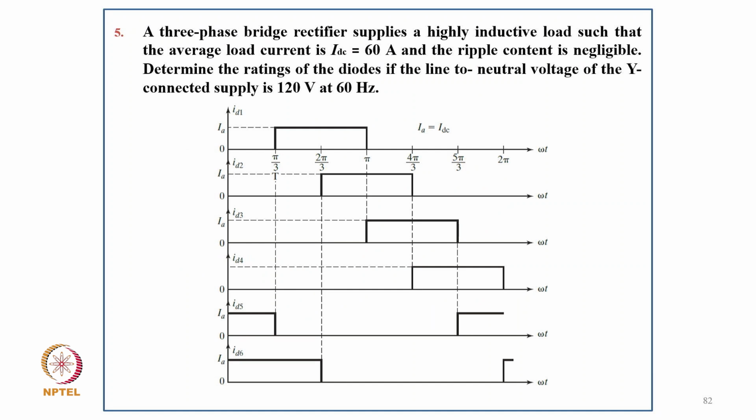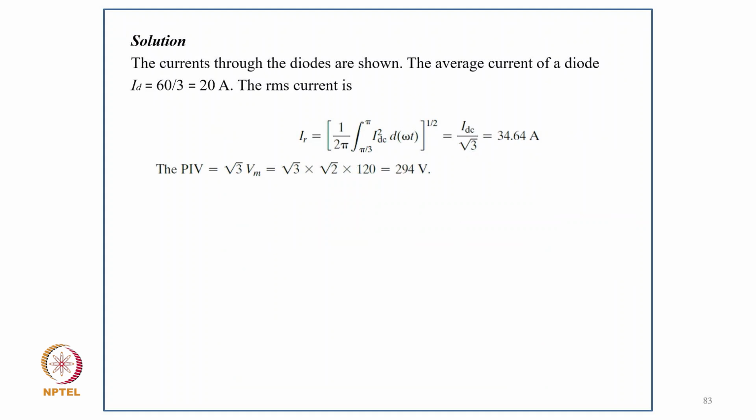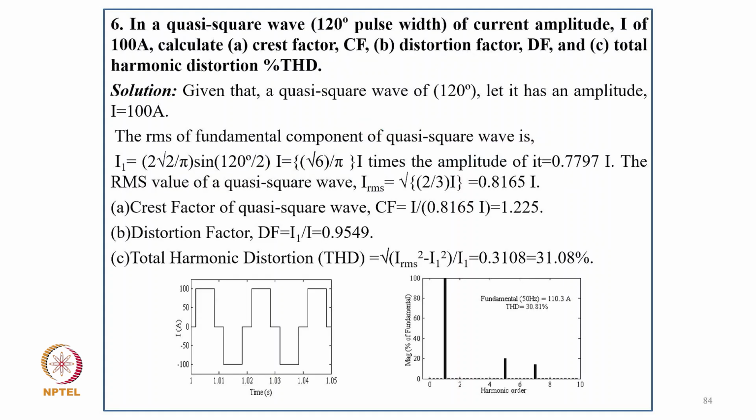Coming to the next numerical problem: a 3-phase bridge rectifier supplying a highly inductive load at an average current of 60 ampere, and ripple is negligible. Determine the rating of the diodes if the line to neutral voltage is 120 volt, 60 hertz. You can just see the different currents in different devices, and then you can find the current through the diodes as shown. So here ID average equal to 60 by 3. The RMS current will be IR, putting the formula, it's ID by root 3, that's 34.64, and the peak inverse voltage is root 3 VM, so it comes to 294.